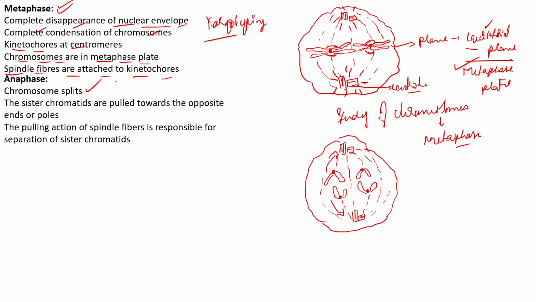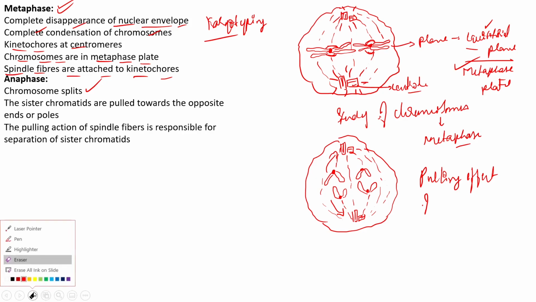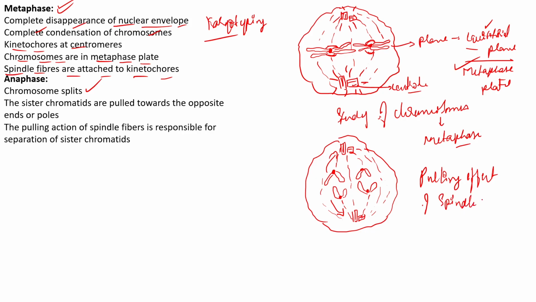What is mainly responsible for the splitting of the chromosome? It is not the centriole, sorry. It is mainly the pulling effect of the spindle fibers.